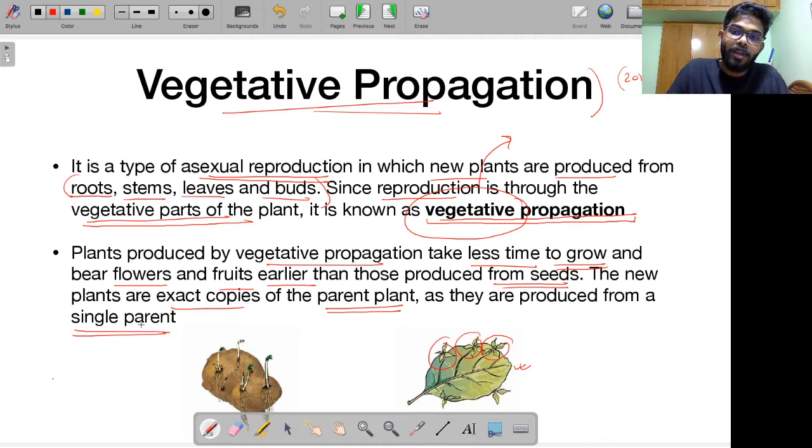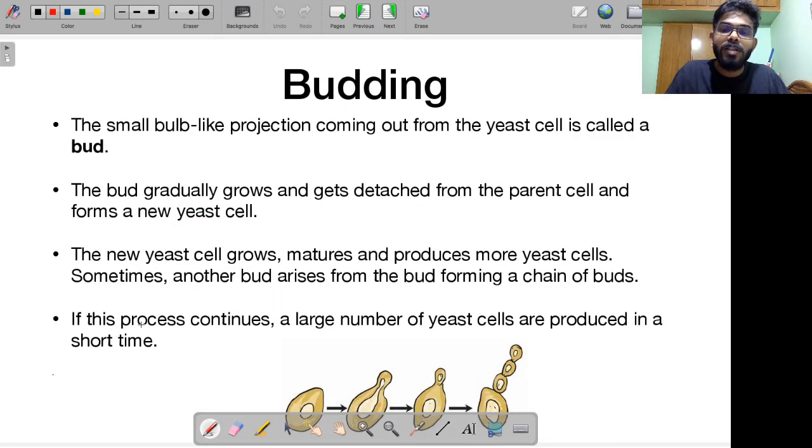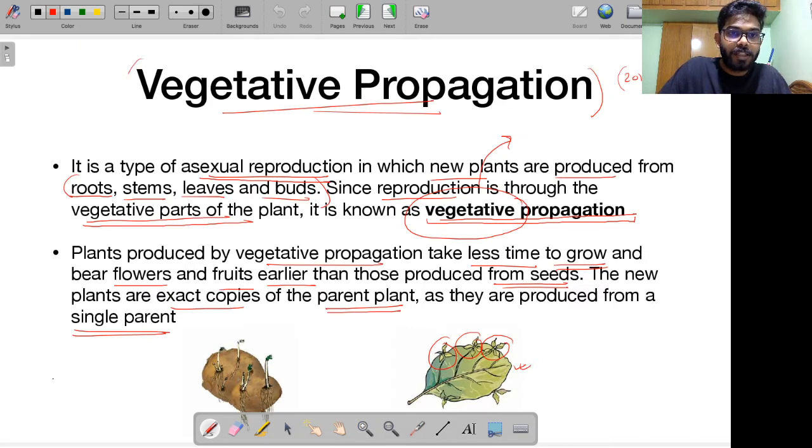For example, in human beings, we have certain features from our mother, certain features from our father. Because we have two parents involved, there is scope for greater variation. The progeny can have some features of father, some features of mother. But here, in vegetative propagation, which is a part of asexual reproduction, only a single parent is involved. Right? So that is the reason the next generation plant is an exact copy of the single parent. Alright? This is the concept of vegetative propagation. This is a type of asexual reproduction.